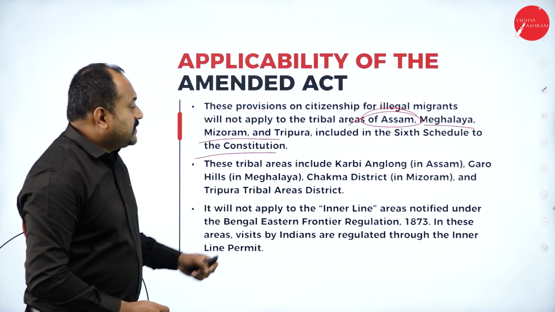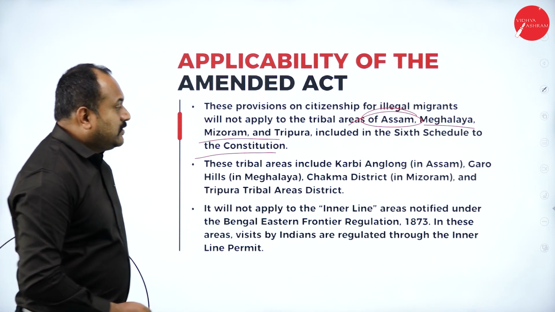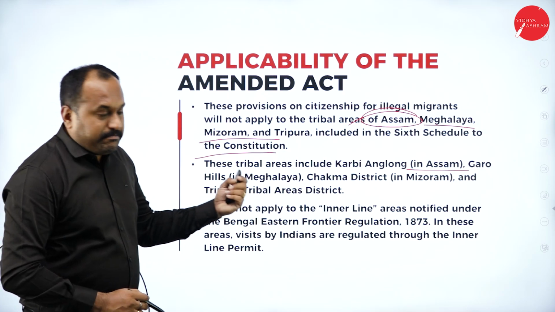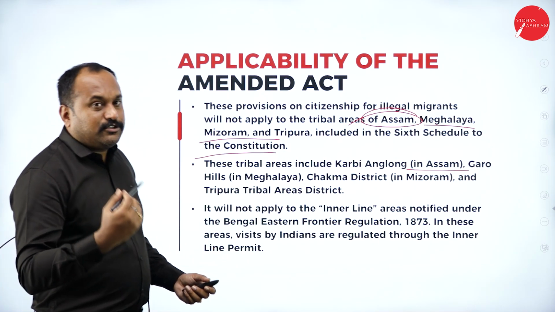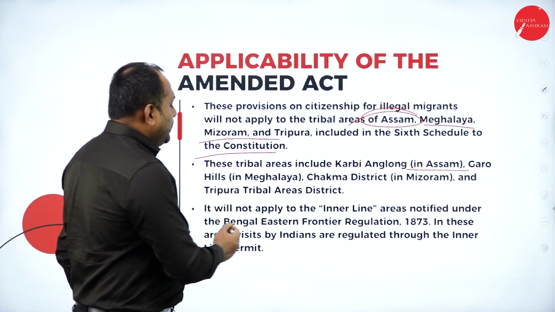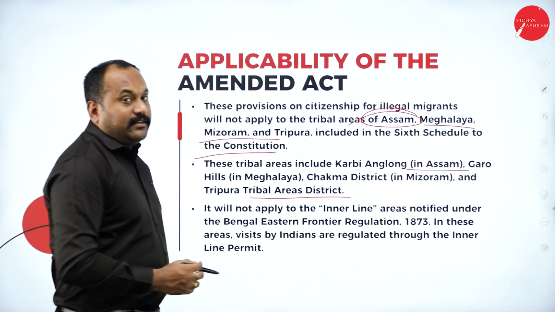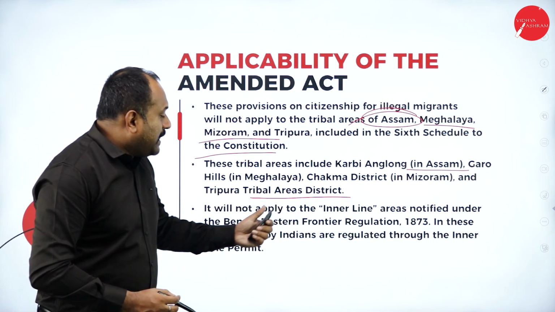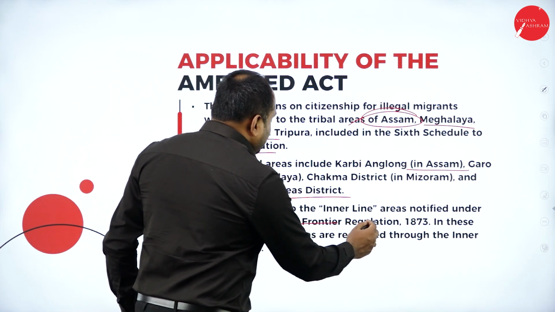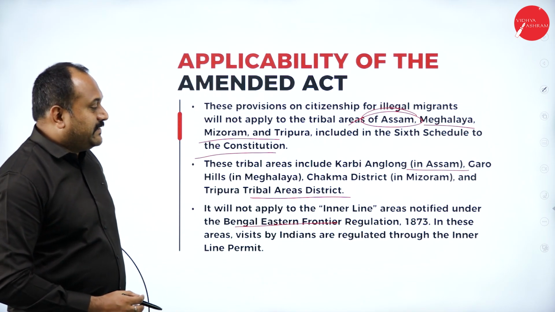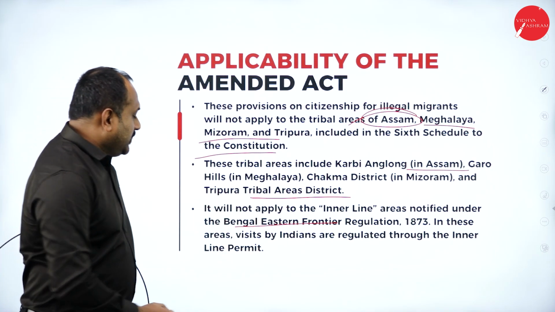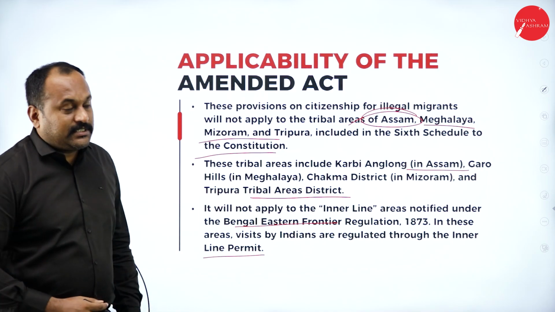These tribal areas include Karbi Anglong, that is in Assam, Garo Hills, Meghalaya, a beautiful place actually, you people should watch it, Chakma district in Mizoram, and Tripura tribal areas and the districts. It will not apply to the inner line areas notified under the Bengal Eastern Frontiers Regulation, that is 1873. In these areas, visits by Indians are regulated through the inner line permits.